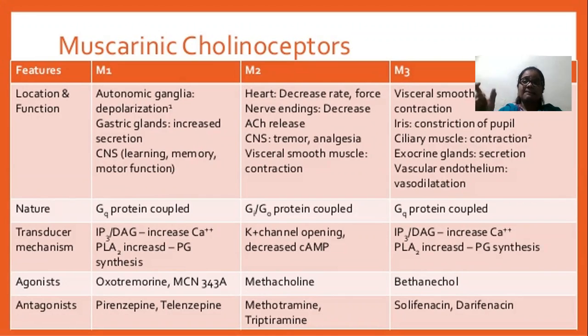Gq means the subtype. The G protein consists of 3 subunits: alpha, beta, gamma. Alpha again consists of 3 subtypes: Gs, Gi and Gq. So M1 and M3 are Gq protein coupled receptors.